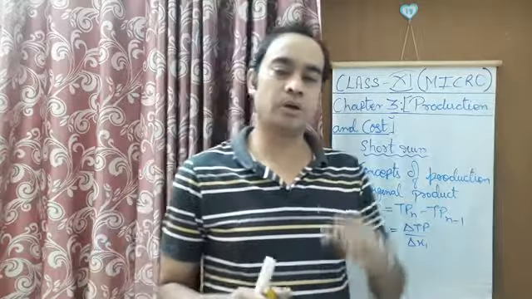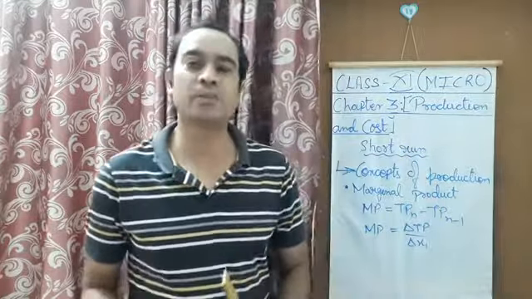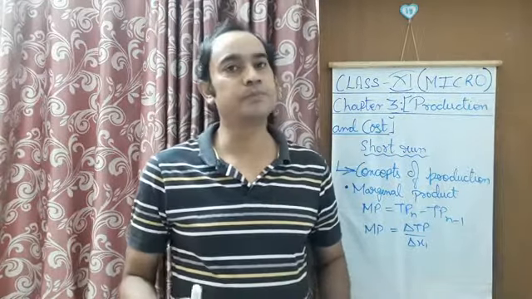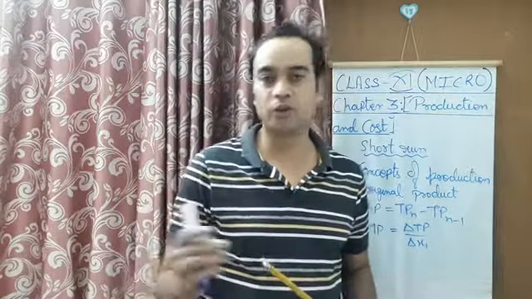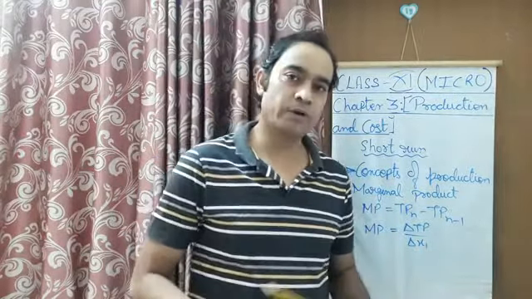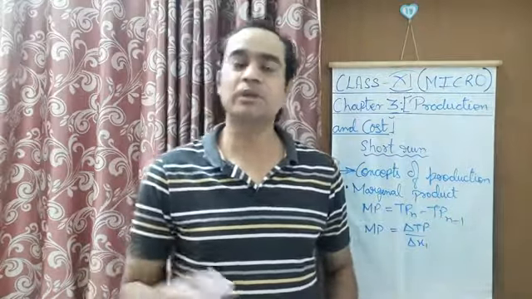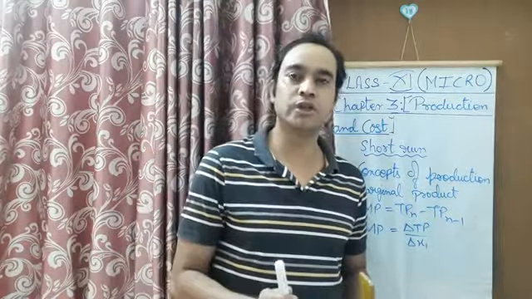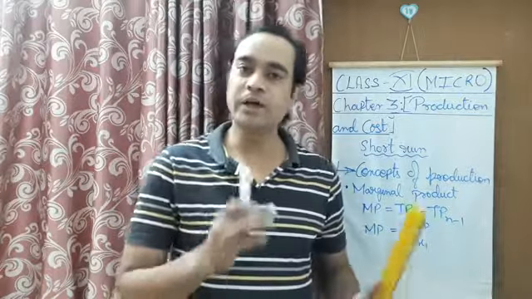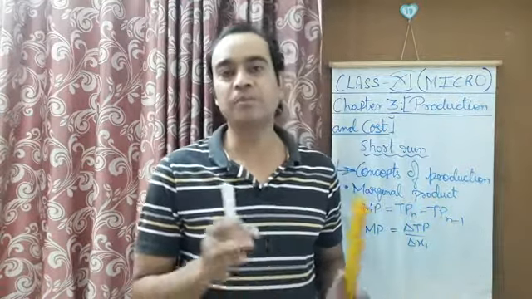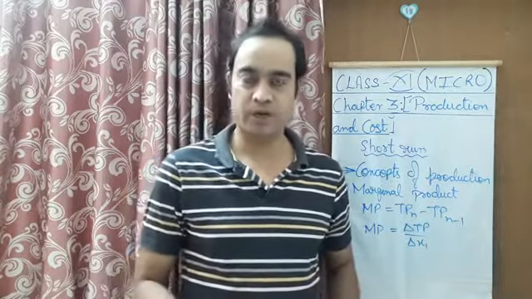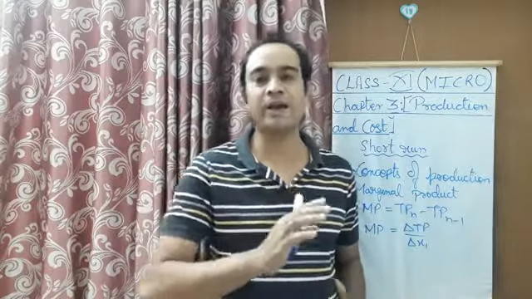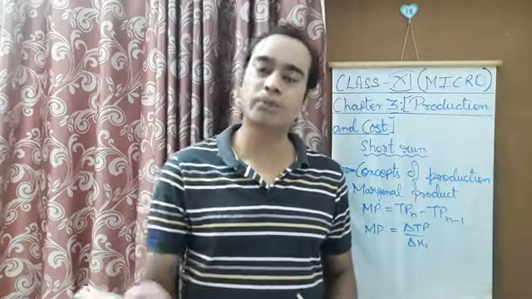What does this mean? Change in total product. To explain this, take an example: whenever you are walking in sunlight, one more person is moving with you, and that is your shadow. Whatever action you take, your shadow does the same. Same is the function of marginal product. Whatever change takes place in the total product, that change will be shown by marginal product. Understood? So marginal product tells us how much change has occurred in the total product at every different level of input, right?